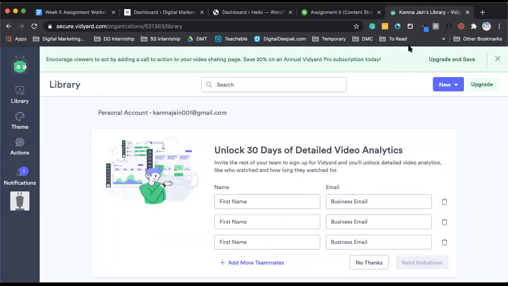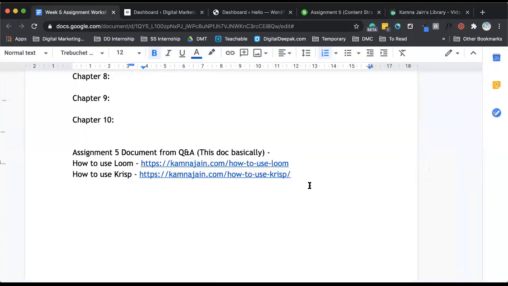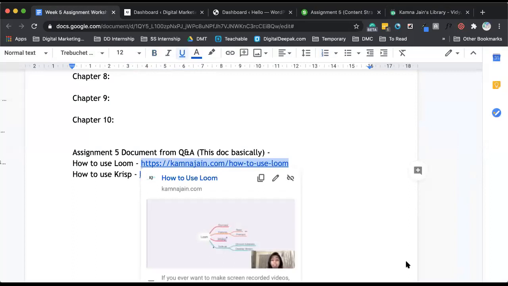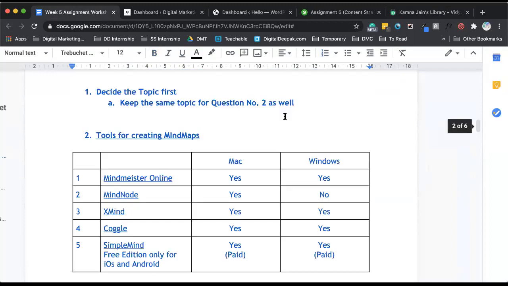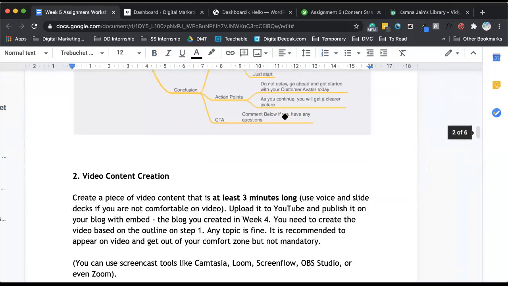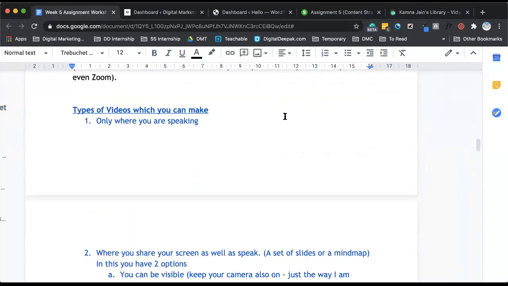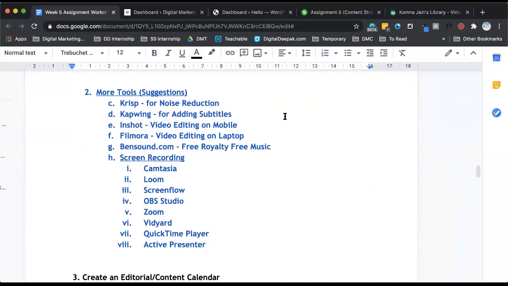As for how to share screen with camera on, as soon as you start recording, it will tell you which screen to choose and which window to choose. I have made a video on Loom also, and you can check it out for the other instructions on how it works and things like that. So just use Loom or use Vidyard.